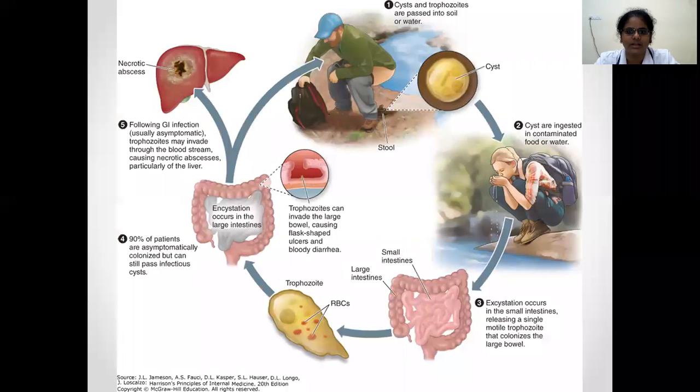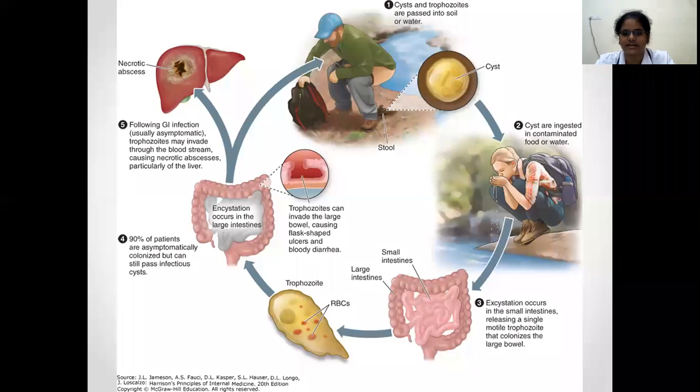This is the life cycle of Entamoeba histolytica. The main infective form will be the tetranucleate cyst. Ingestion of contaminated food and water having the viable tetranucleate cyst. Excystation will occur in the small intestine, releasing a motile trophozoite. In 90% of the patients who are asymptomatic carriers, these motile trophozoites will act as commensals. Further, encystation will occur in the large intestine, and the tetranucleate cyst will be excreted in the feces. This happens in 90% of the people.